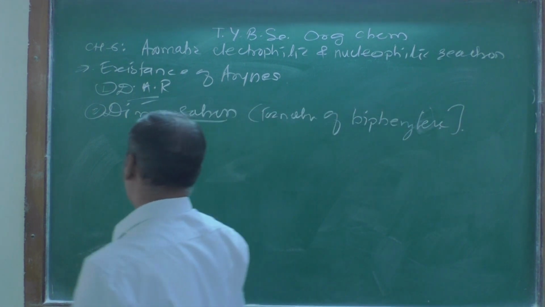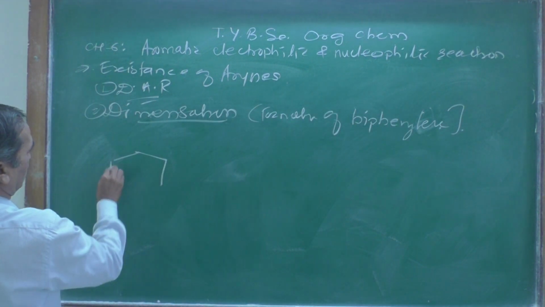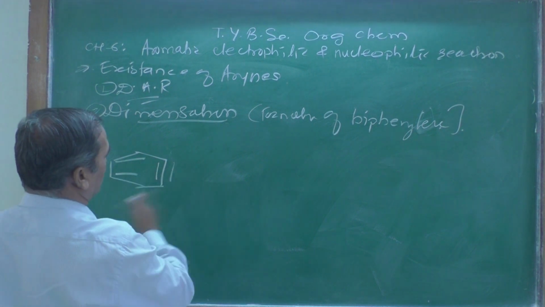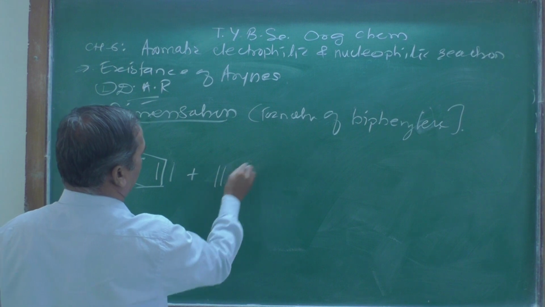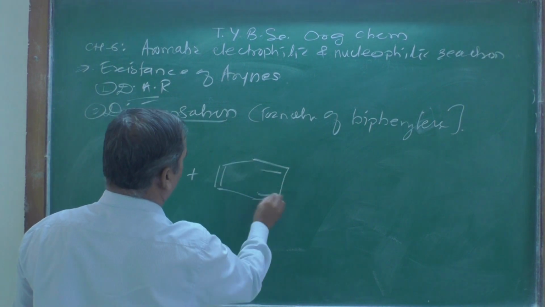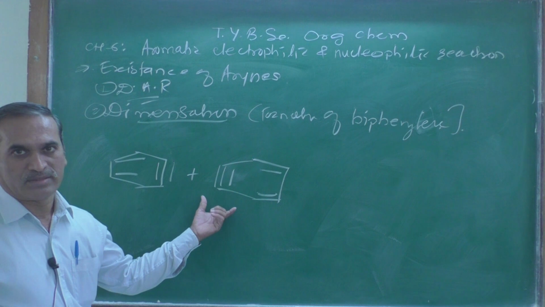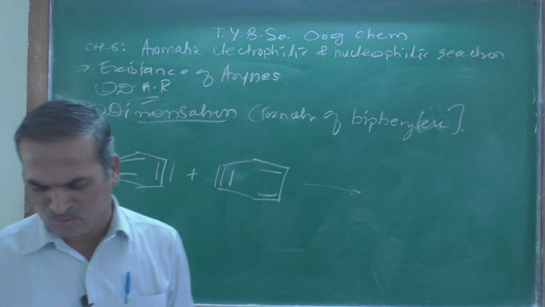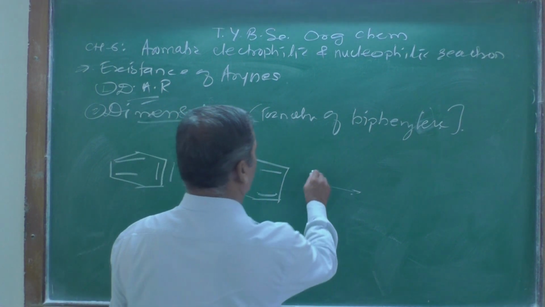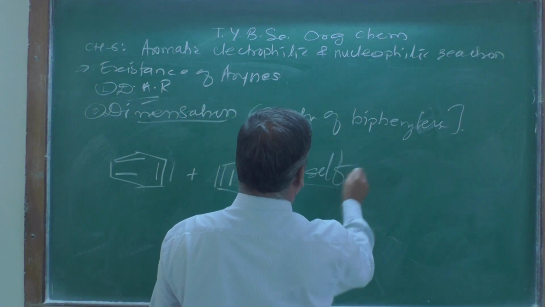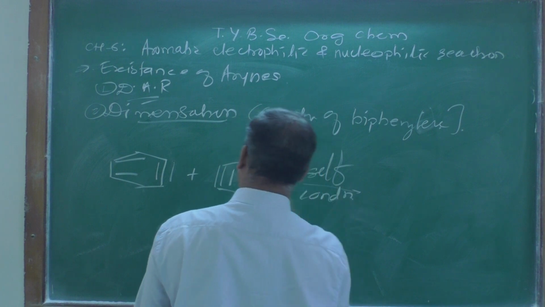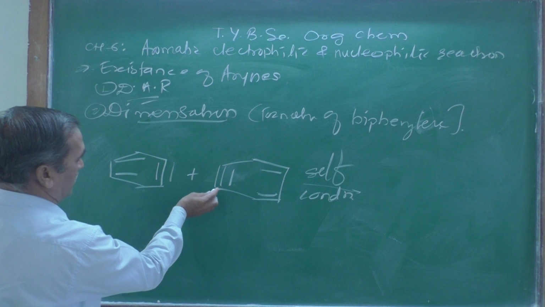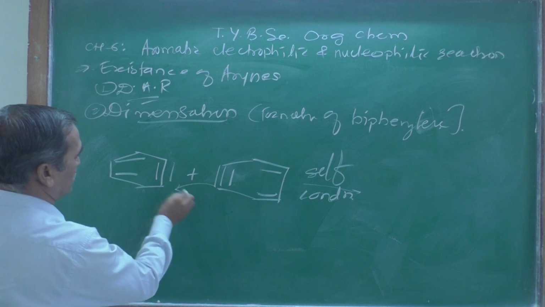Now let us look at it again. They are showing 2 pi plus 2 pi. This is the third one: one benzyne reacts with another benzyne, and a self-condensation reaction takes place over there. How? A 2 pi plus 2 pi electron cycloaddition reaction takes place over there.